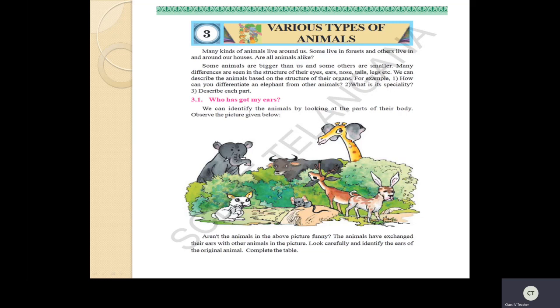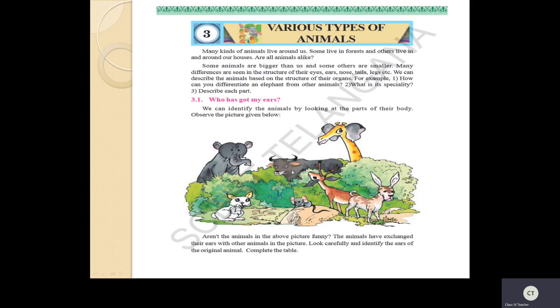Yeah, did you recall the topic? Yes. Now if you see here, rabbit's ears are exchanged by dog. Yes, have you seen clearly? Yeah. So here giraffe ears are exchanged by rabbit. See, these ears are not rabbit's. Whose ears are these? These are giraffe's. Okay. And here if you see buffalo's ears are exchanged by the deer. See here? Deer. Yeah. So now if you see these dog's ears are exchanged by mouse.